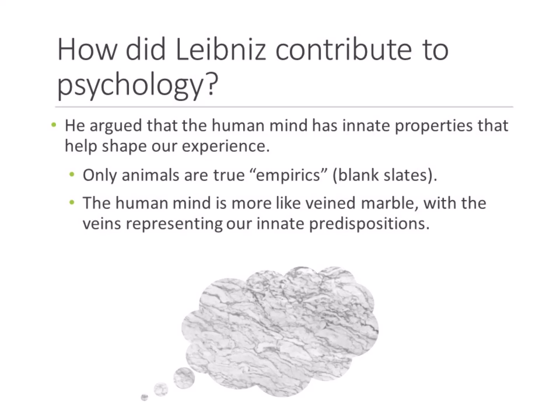He said that only animals are truly born as blank slates. He did not believe that humans were completely blank. He suggested the human mind is more like veined marble, and I have a picture here of veined marble. He said that the veins in the marbling represent our innate predispositions. You can start to see how their ideas were birthing the ideas that we all learn about readily in our psychology classes today.